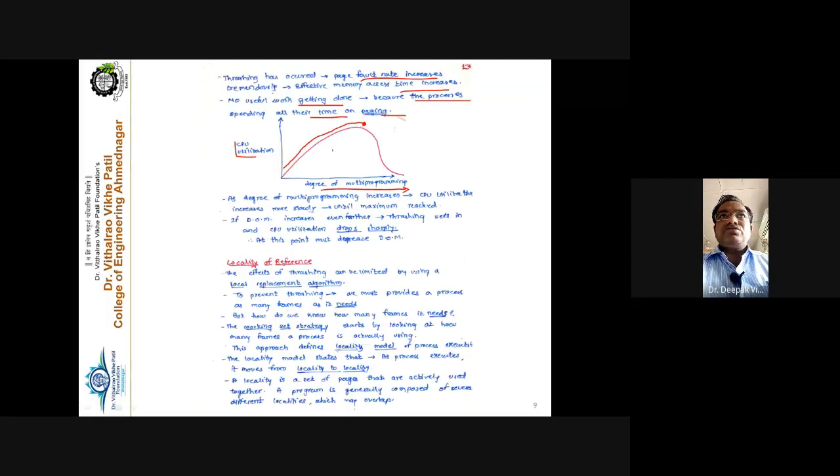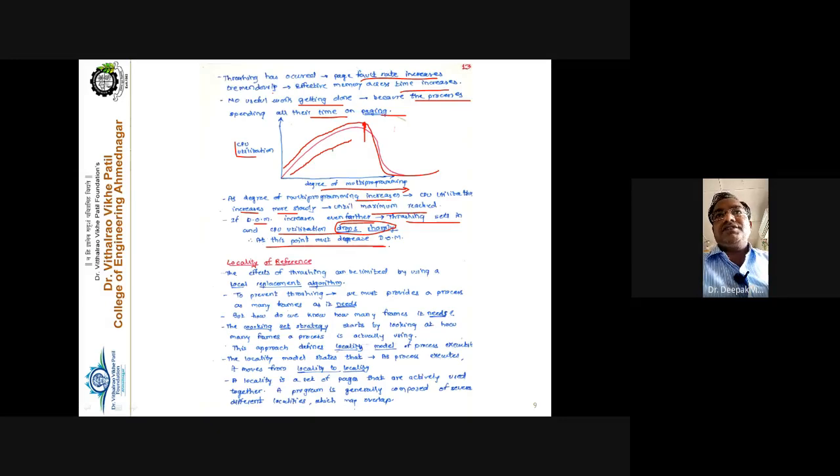Though you are increasing the degree of multiprogramming, though you are putting more and more processes into the processor, what happened? The CPU utilization is reduced drastically from this particular point, and that point is called the thrashing point. As the degree of multiprogramming increases, CPU utilization increases more slowly, until the maximum point is reached. But if the degree of multiprogramming increases even further, thrashing sets in, and CPU utilization drops sharply.